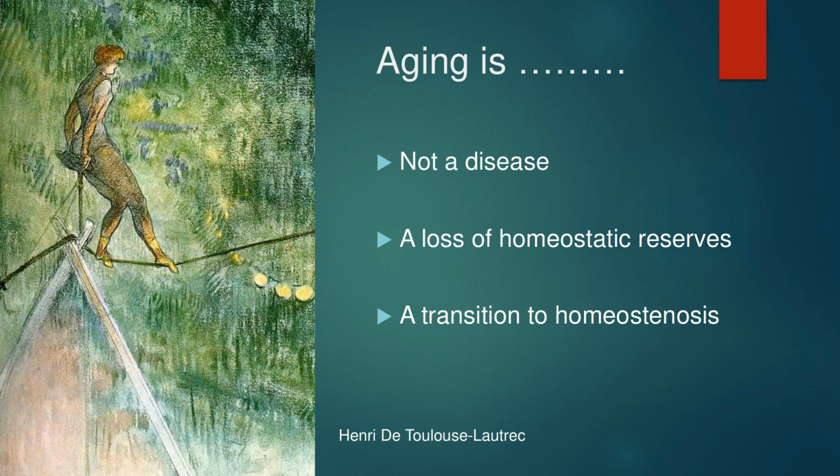As we age, we experience loss of homeostatic reserves, or the ability of an organ to bounce back from a perturbation. Diseases such as heart failure can further encroach upon homeostasis and delay older adult recovery from an acute illness. Homeostenosis is a term that describes the dwindling reserves of aging organs to counter stressors such as heat stroke, poor air quality, and febrile illnesses. In this slide, Toulouse-Lautrec provides a sketch of a high-wire act that can be used as a metaphor of the balance that aging organs need to achieve in face of external and internal challenges to homeostasis.